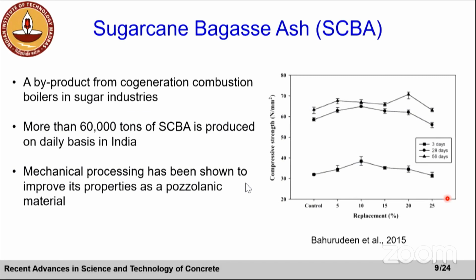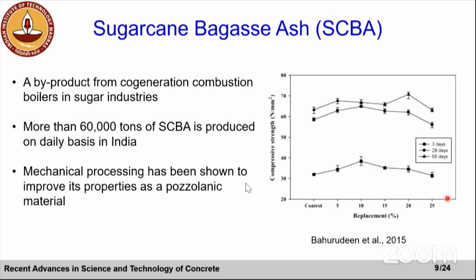Another ash is sugarcane bagasse, right? We are focusing on these materials because they are widely available, and India, for an example, is one of the top producers of sugarcane and rice in the world. It comes in the top 2. So we generate a lot of this product. So why not see how we can use it?